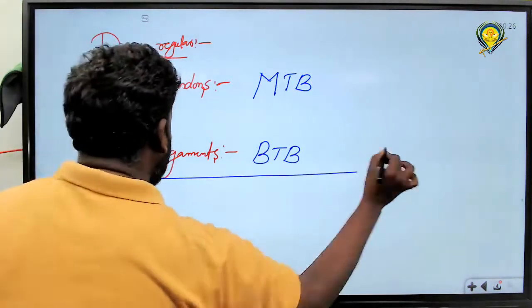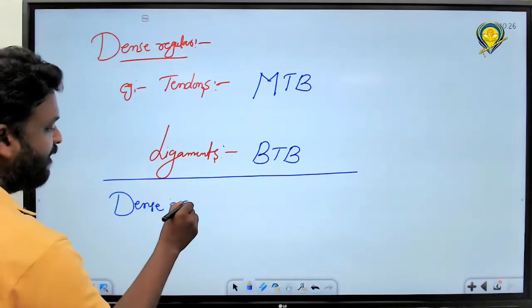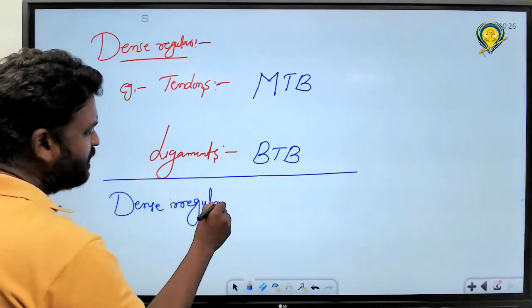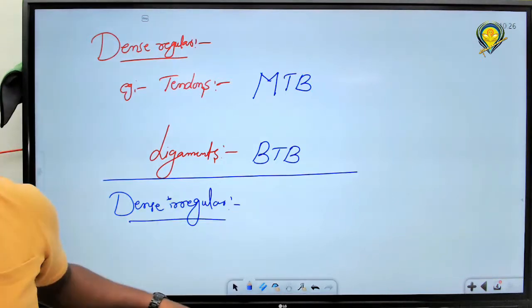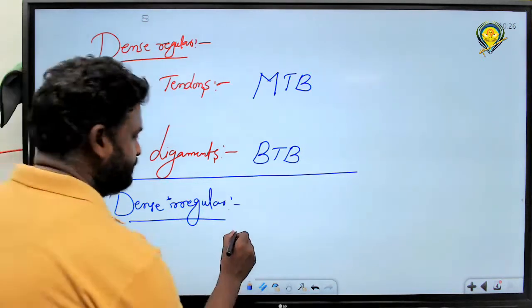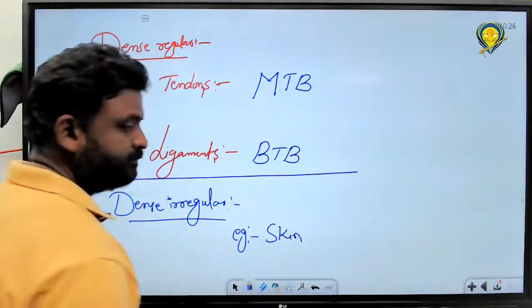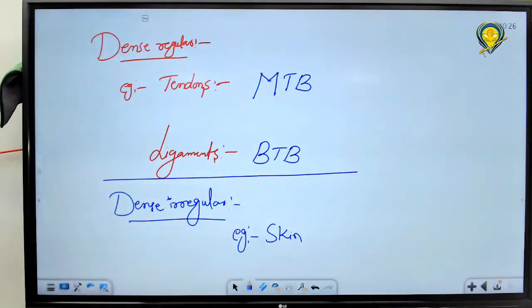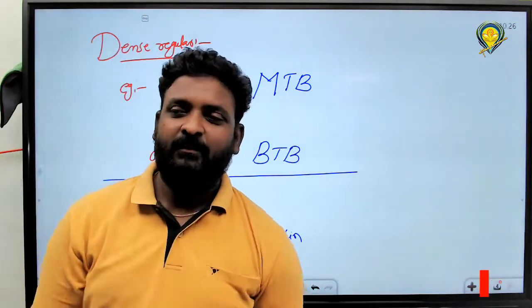And what about dense irregular? What do you mean by dense irregular connective tissue? That's it. Example: skin. Very good. Loose and dense connective tissue both are formations. The next one, what?